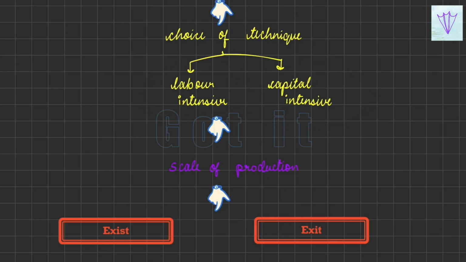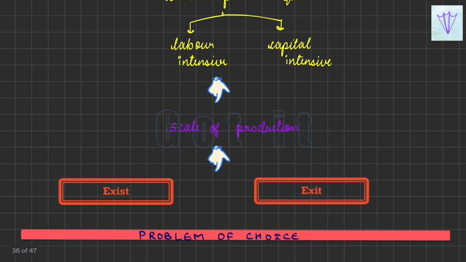After solving this, you will have the scale of production. Do you want it on a large scale or a small scale, and how to set up the factories and all these things. And then after solving all these problems of choice, you will come to the final choice: do you want to enter that industry or exit from that industry? So everywhere there is a problem of choice. All these things were spoken of in Robbins' scarcity definition of economics.